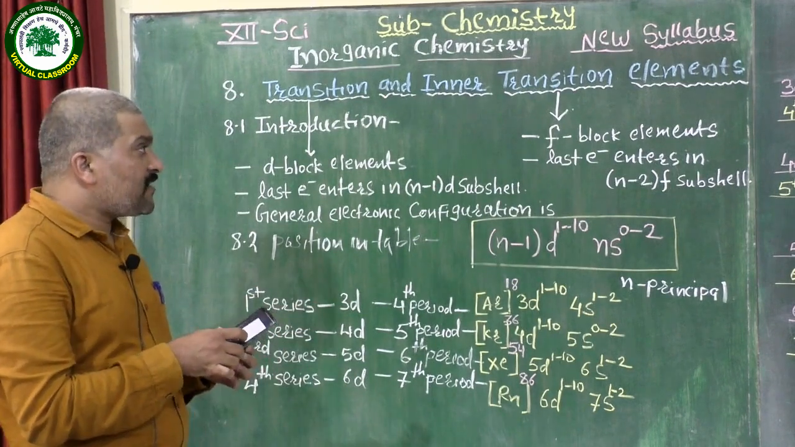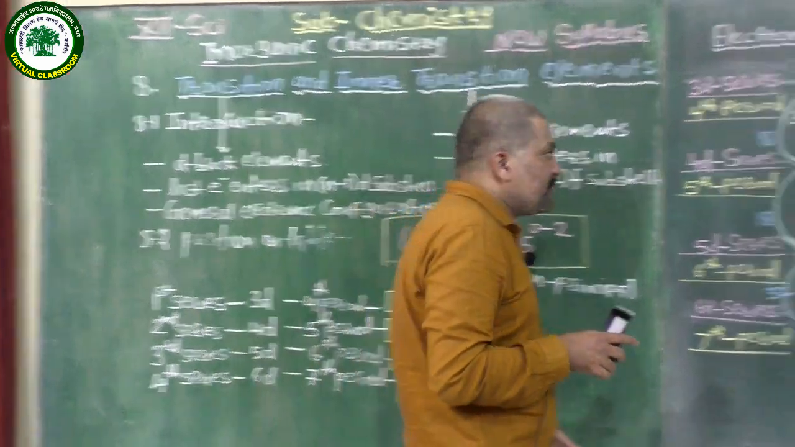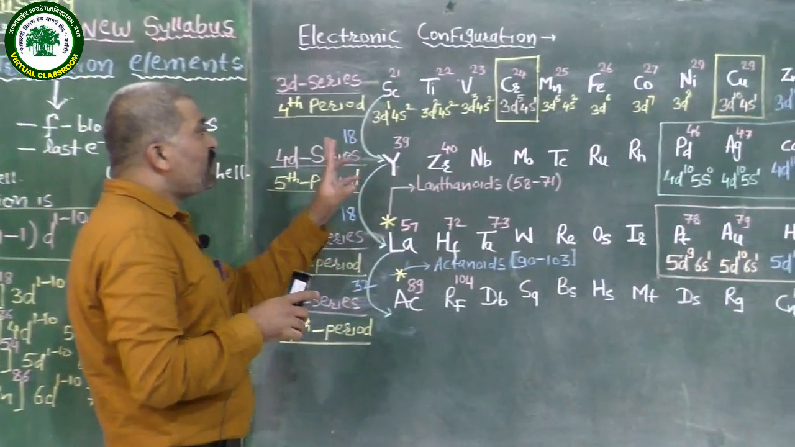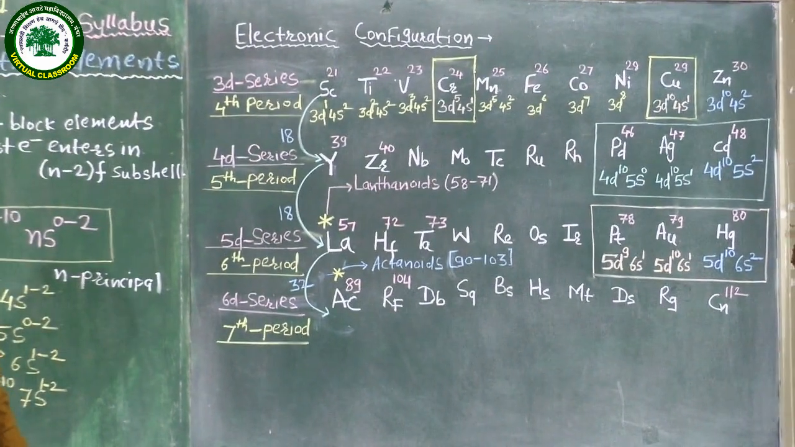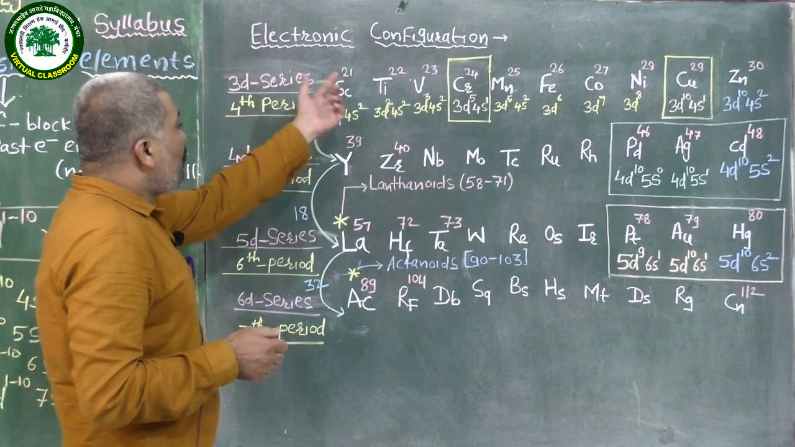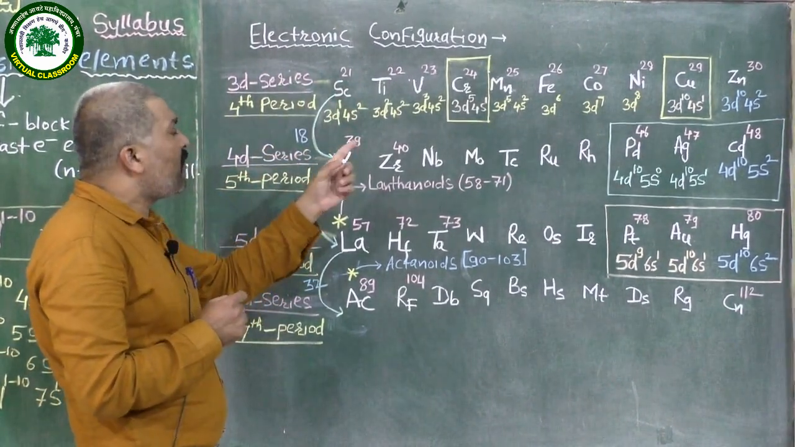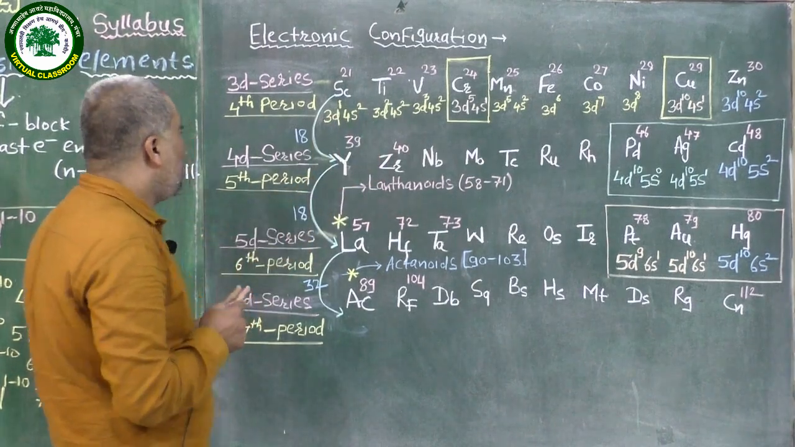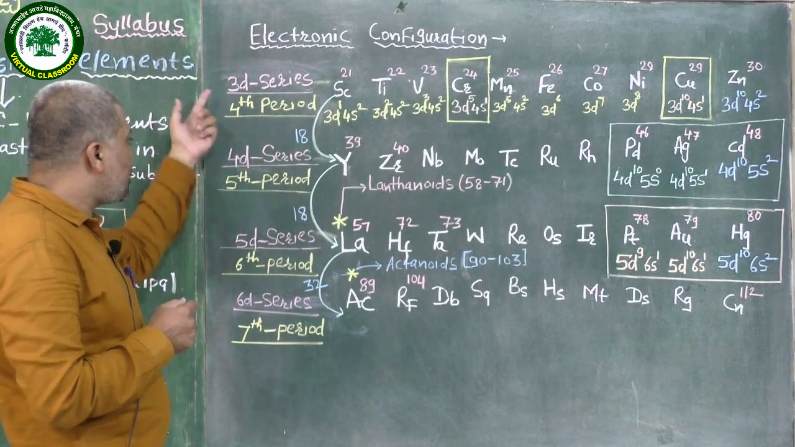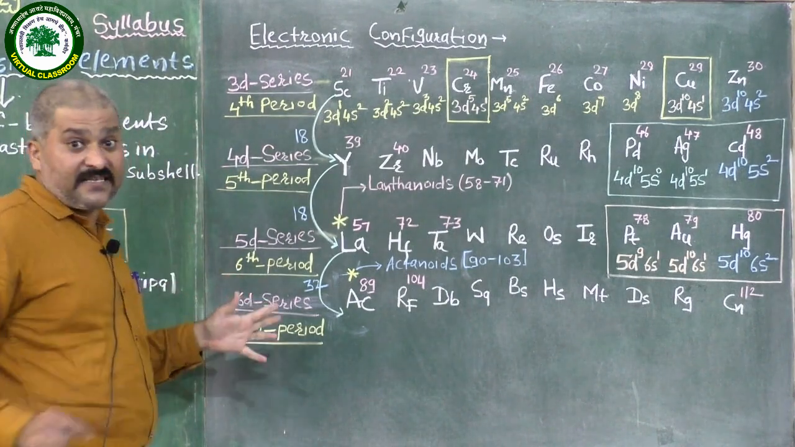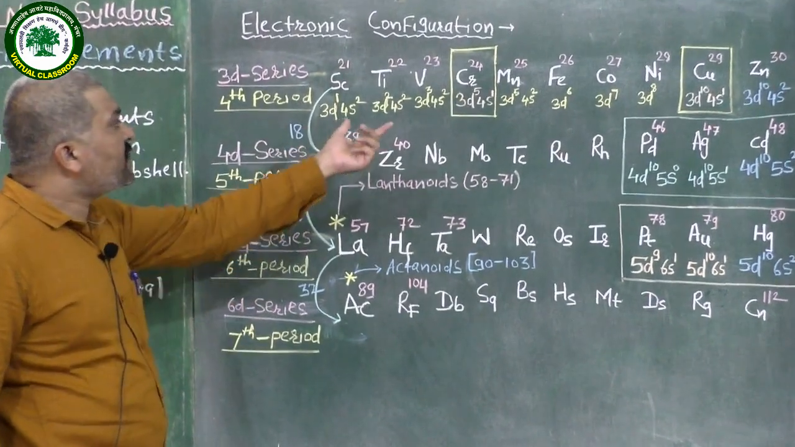The third point is the electronic configuration. This bit is very important when we are studying this topic. From this electronic configuration, minimum one question will definitely be asked in our competitive exam as well as board exam. Let us see. Just before, we have seen there are 4 series named 3d, 4d, 5d and 6d series. Let us see the electronic configuration of each series in detail.